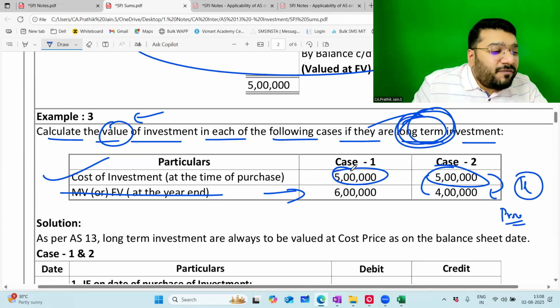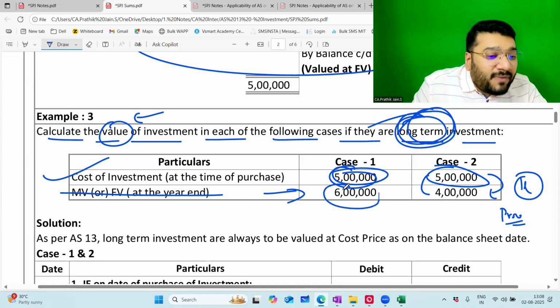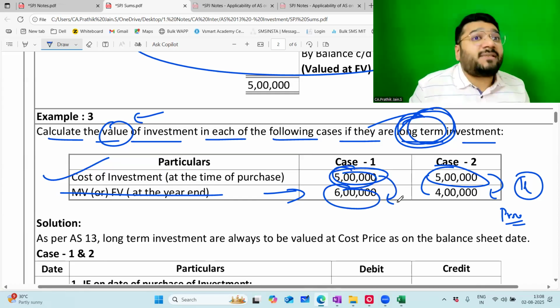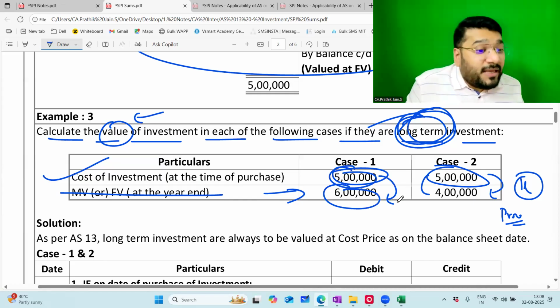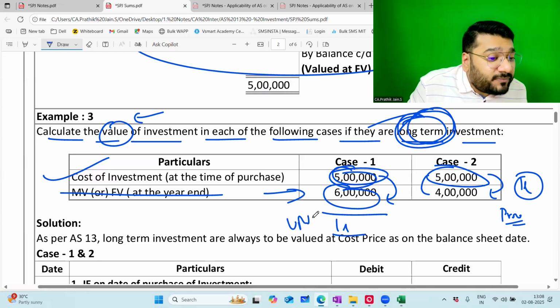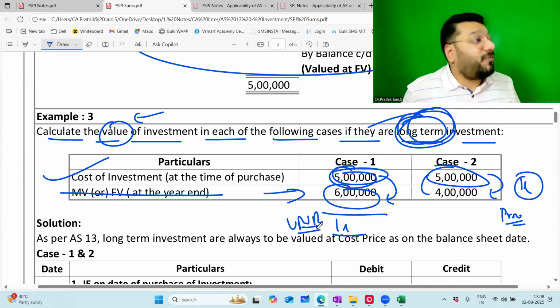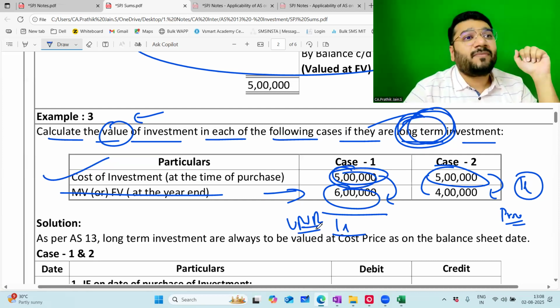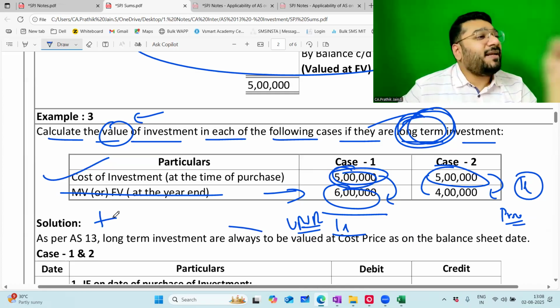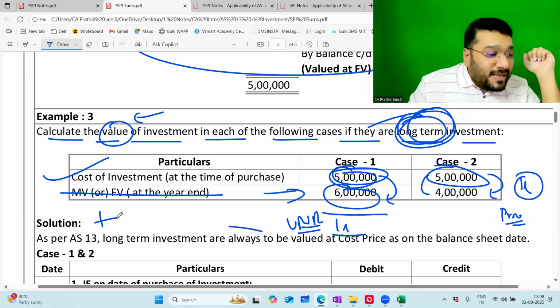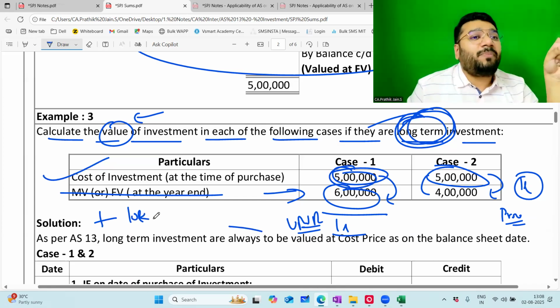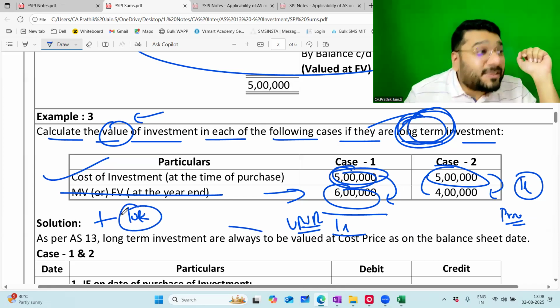Now here, first case, a 5 lakh asset, the market value, fair value, is 6 lakh rupees. Good only, no? We should be happy. Just because from 5 lakh it became 6 lakh, can I book the unrealized profit? No. Here we have 1 lakh of unrealized profit. In my phone, if you see, I've invested money in the share market. I'll not tell how much. Now, I have a positive value. After investing for 4 years, recently it has come in green. Green means positive. Let's say my profit there is 10,000 rupees. Can I call this realized profit or unrealized profit?